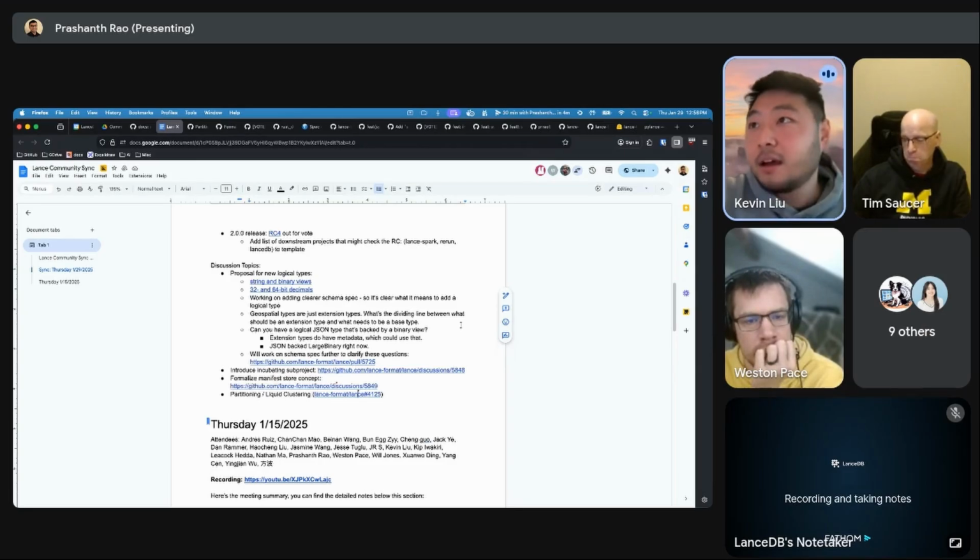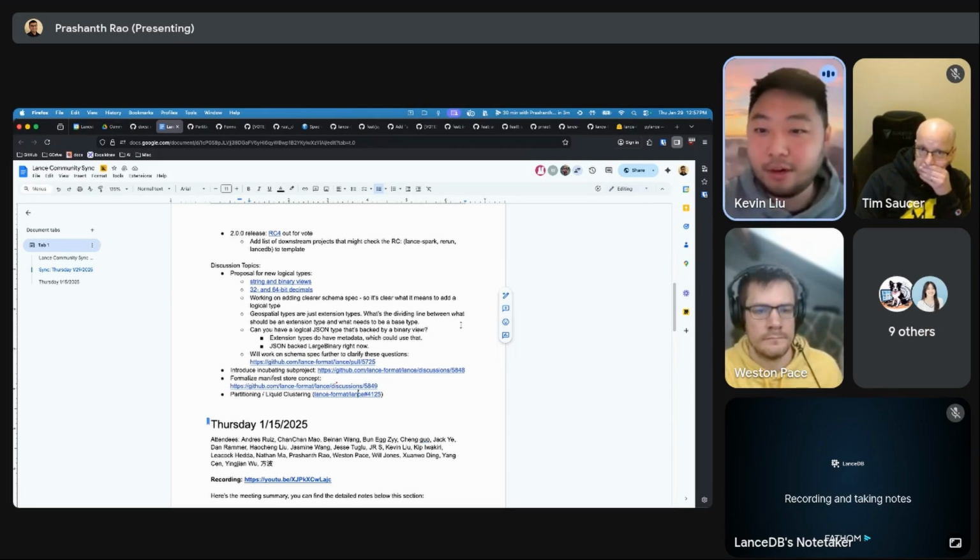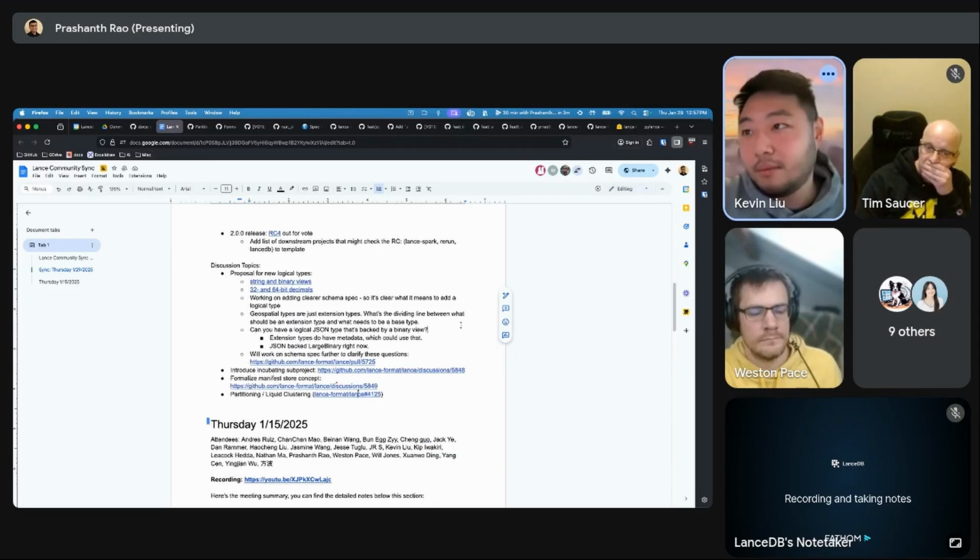Yeah. One thing I wanted to ask is, is there any kind of metadata table here for Lens? As in, can I get a data frame of metadata? I think that's one really nice feature that Iceberg has, where I could say, give me all the files, for example, or give me all the metadata, all of the indexes that you have. I haven't done much research. I was just wondering if there's a similar concept in Lens.